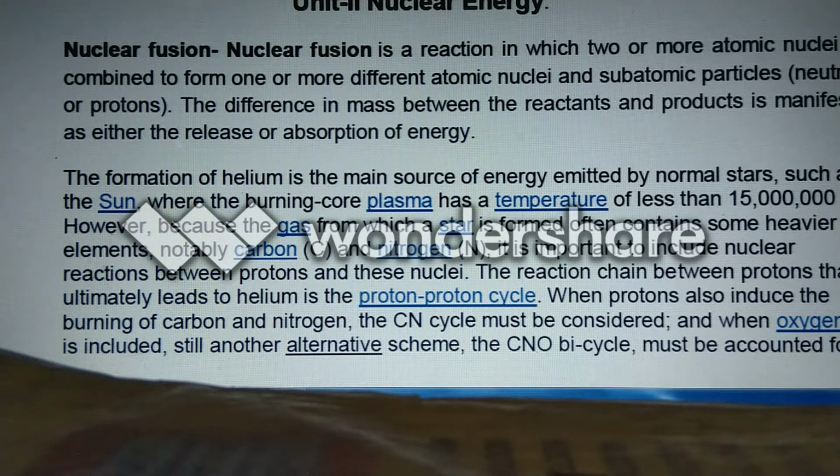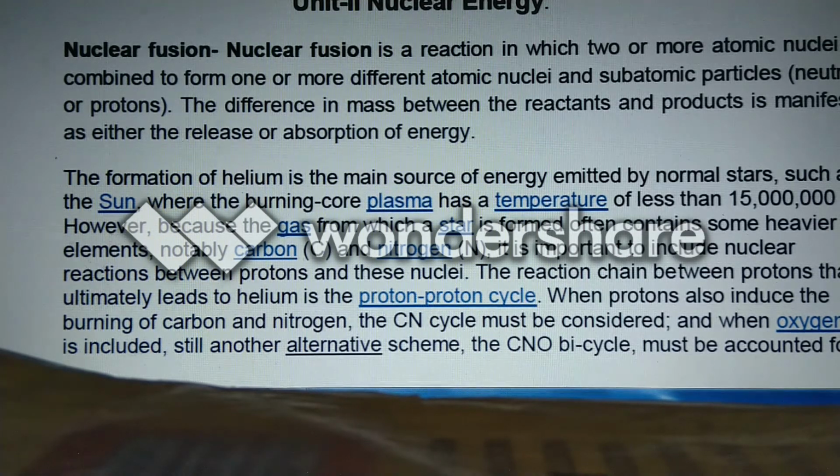And when we move to the right side of the graph, the binding energy per nucleon is also less than the required value. First of all, we want to see the left side of this graph.